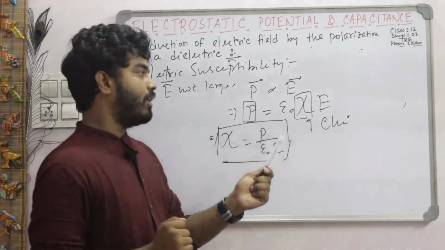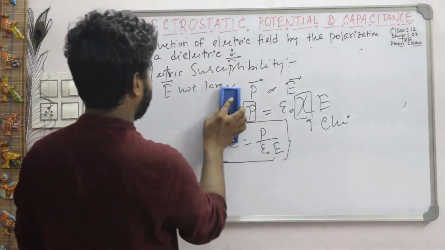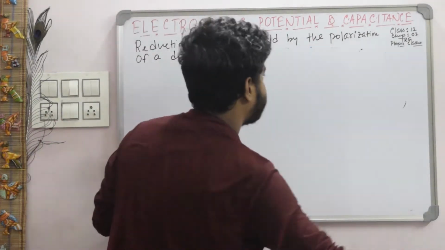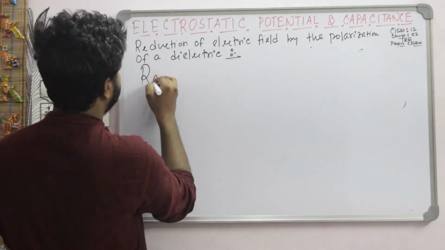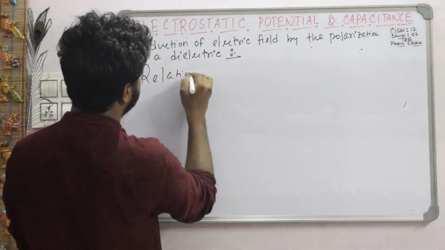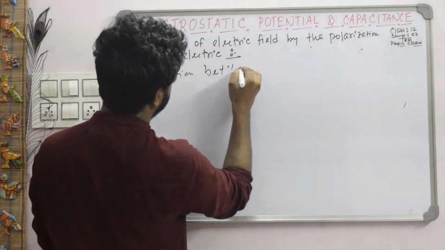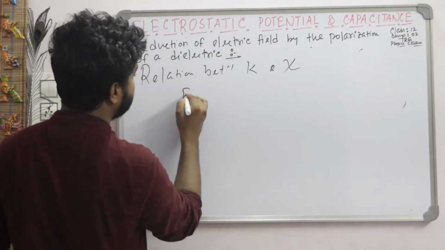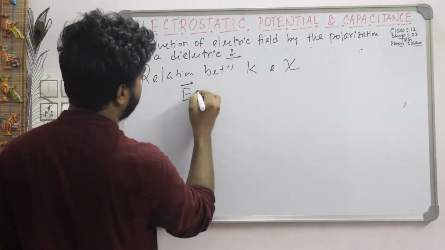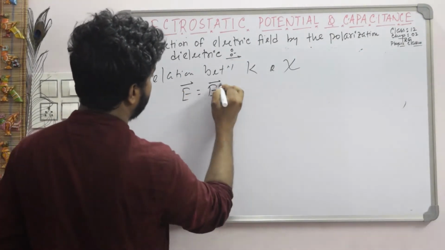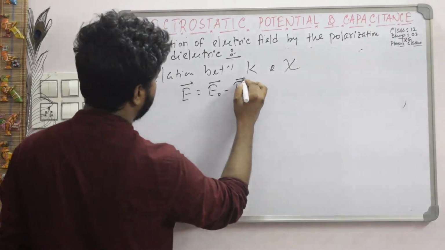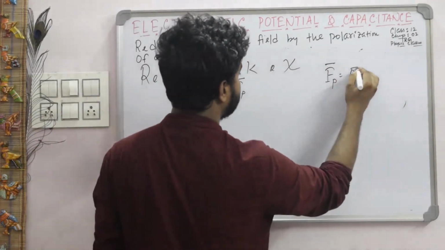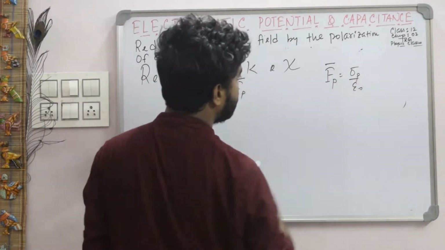Okay. Now one important relation, that is the relation between K and chi. You know the net electric field formula, E vector equals E naught minus EP, and you know the formula of EP, that means sigma p by epsilon naught.